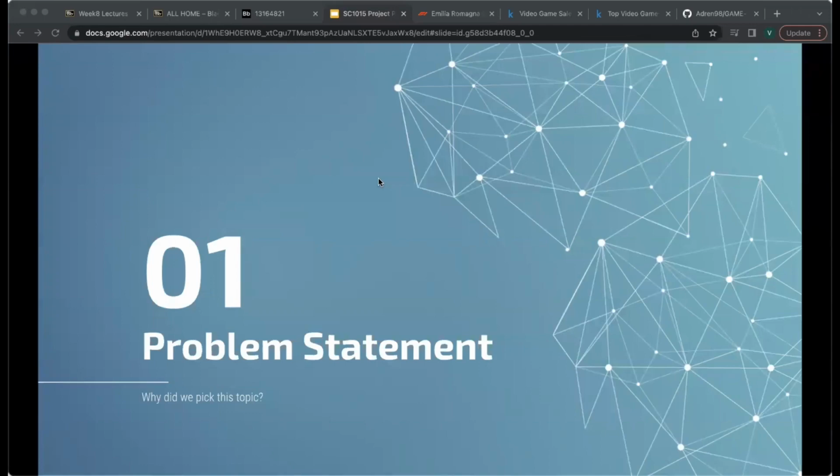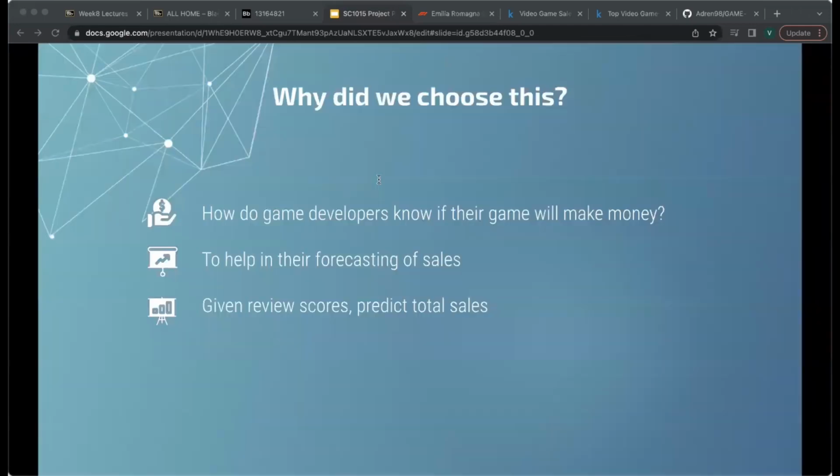So, why did we pick this topic? Game developers today develop large-scale games with immense budgets. I'm sure all of you have heard or played GTA 5 before. But did you know they had $265 million of budget to produce the game? How do they know if they're going to make money on their game, or will they make a loss? This is where we come in, by taking the critic scores of the games to predict the global sales of the game.